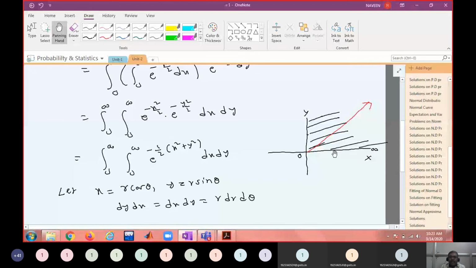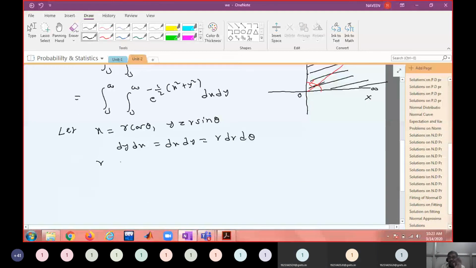Theta varies from 0 to 90 degrees, but you should never say degrees. In calculus we use radians, because we are integrating with respect to a real number. So theta varies from 0 to pi by 2. Is that okay?